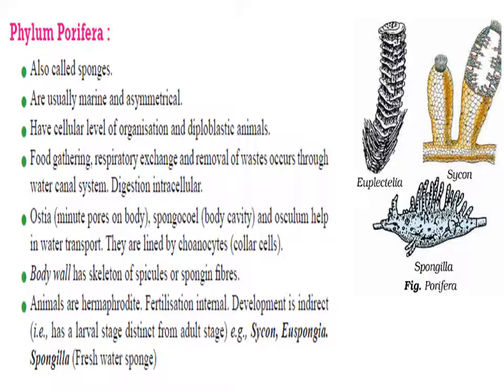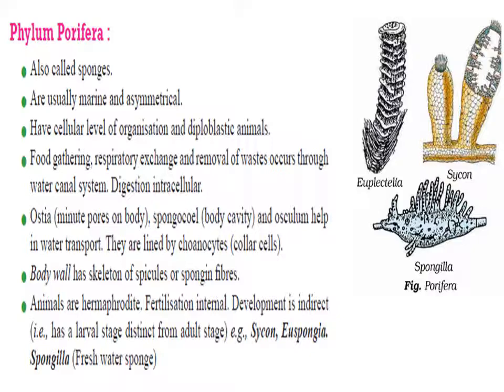Okay. Now this spongocoel is lined by specific collar cells in poriferans. So this is called the cellular level of organization. This spongocoel is the pathway which helps in food gathering, respiratory exchange of gases, and even removal of waste.